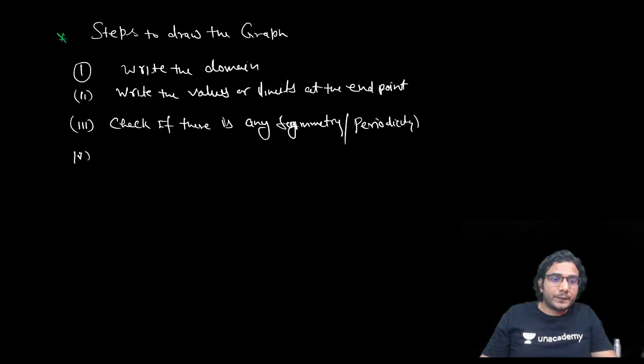Fourth, so this is something which may or may not happen. Functions might be symmetric about some line or point, or a function might not be symmetric. It might be periodic, it might not be periodic. So this is something which, if it is there, then it's a good point. It will help us in drawing the graph. And if it is not there, then also it's all right.